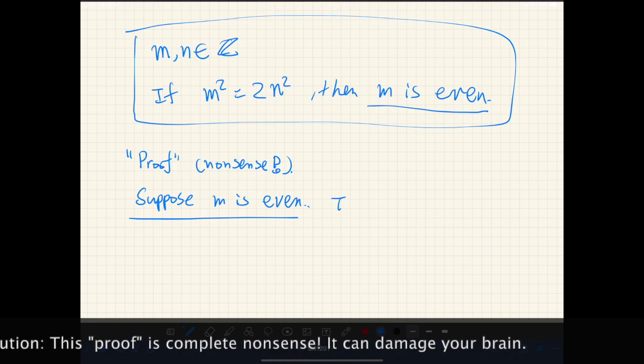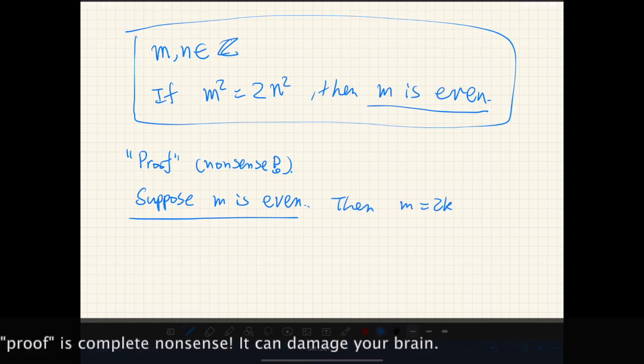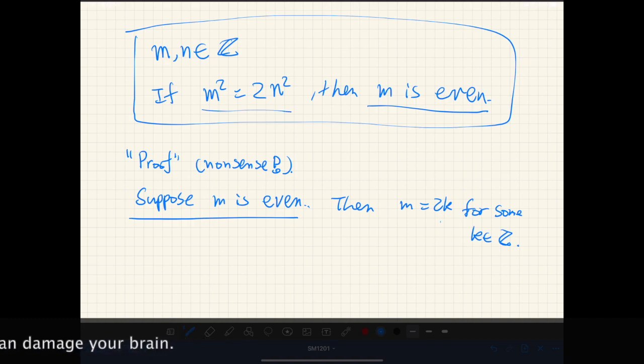Then that means m is equal to 2k for some integer k. Then let's substitute this into this equation. Then we have 2k squared, so 4k squared, equal to 2n squared.